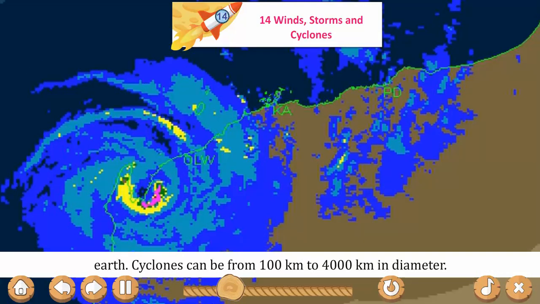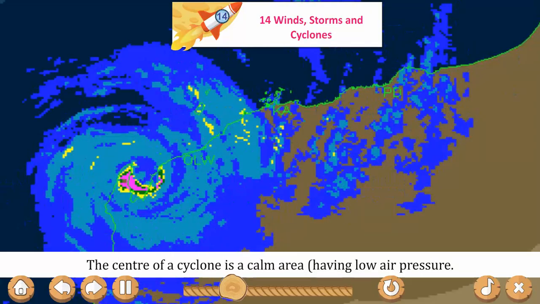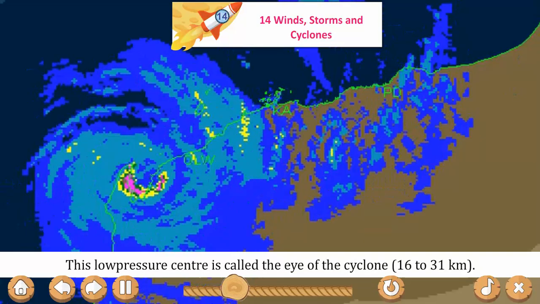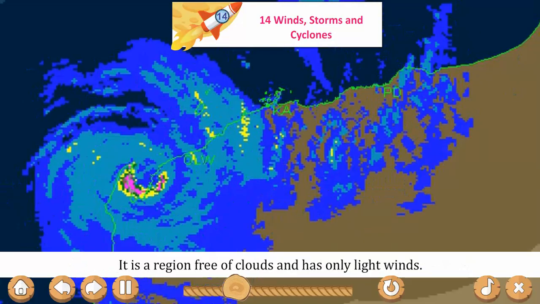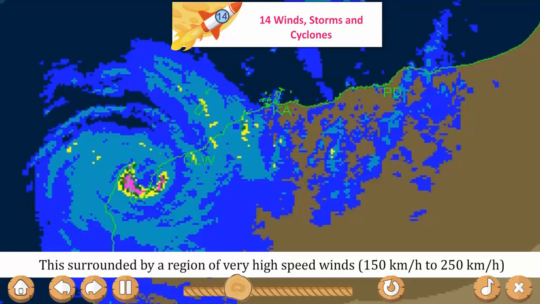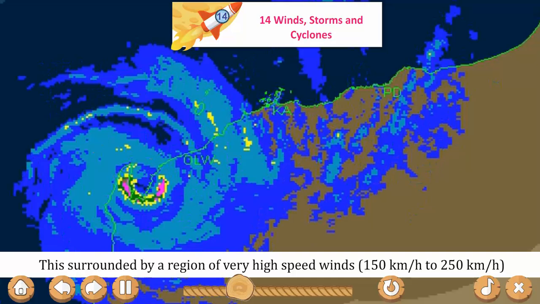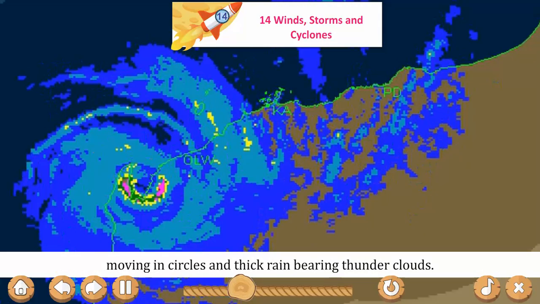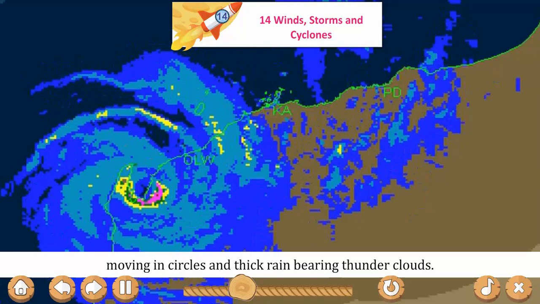Cyclones can be from 100 km to 4000 km in diameter. The center of a cyclone is a calm area having low air pressure. This low pressure center is called the eye of the cyclone, 16 to 31 km. It is a region free of clouds and has only light winds. This is surrounded by a region of very high speed winds, 100 km per hour to 250 km per hour, moving in circles, and thick rain bearing thunder clouds.